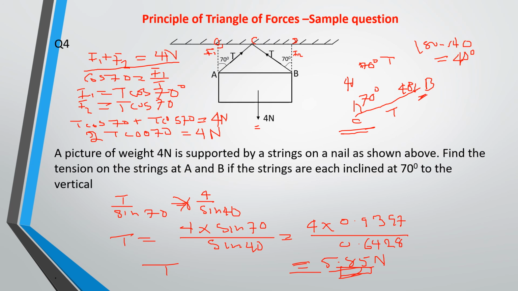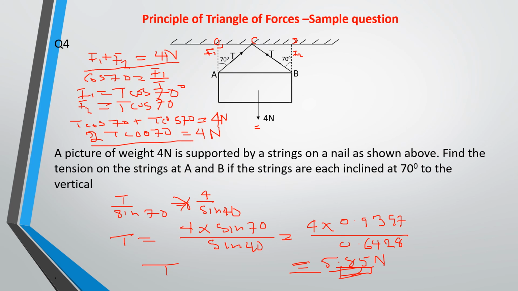Sorry, I think I can clean this. We have used this part already to solve our problem. I'm sorry, but I think I just need to explain this other procedure too, so that in case you are in the examination hall and you need to use any of this formula to solve. So this you can write: 2T cos 70 is equal to 4 Newton.